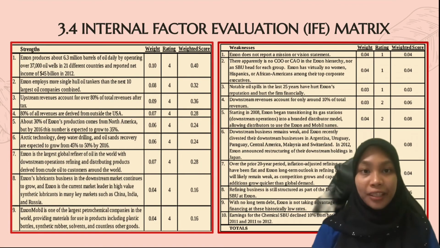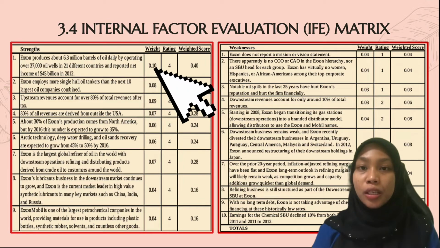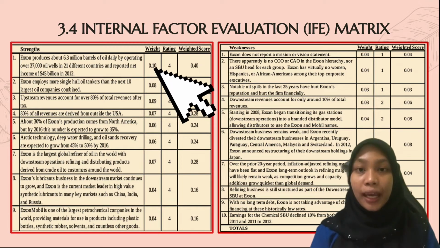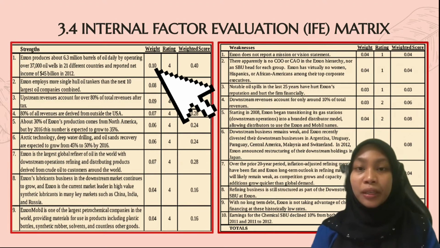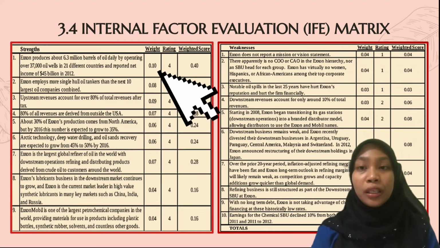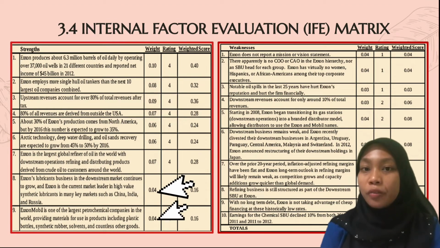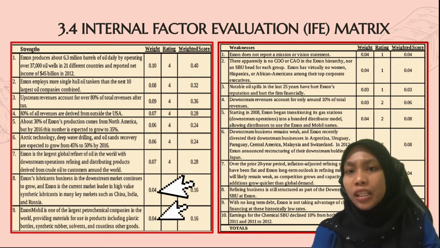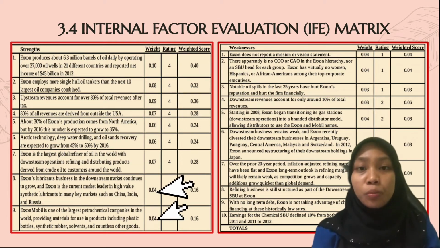Based on the IFE matrix table of Exxon Mobil, the highest weight from the strength part is 0.10, which comes from the factor that Exxon produced about 6.3 million barrels of oil daily by operating over 37,000 oil wells in 21 different countries and reported net income of $45 billion in 2012. This factor gives a high influence to Exxon Mobil. The lowest weight from the strength part is 0.04, which comes from the growth of Exxon's lubricant business and Exxon Mobil being the largest petrochemical company in the world. These factors have a low influence on Exxon Mobil's strengths.